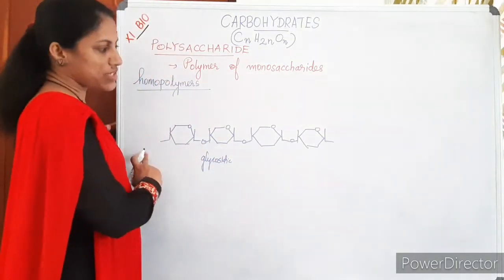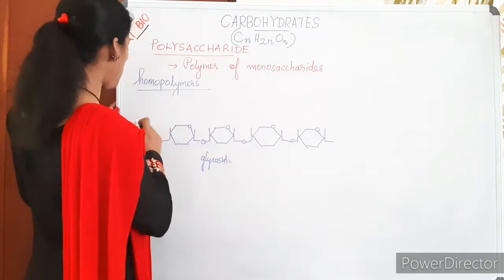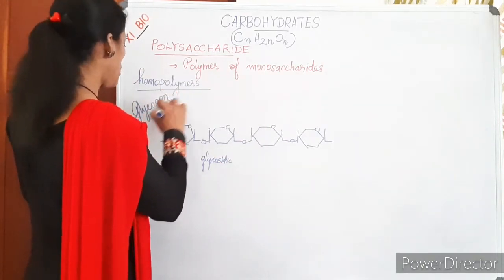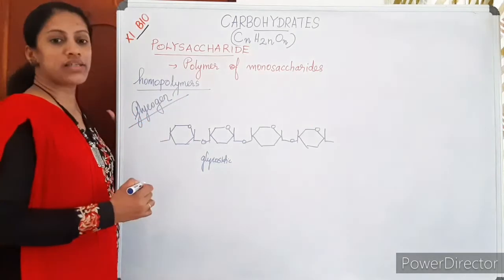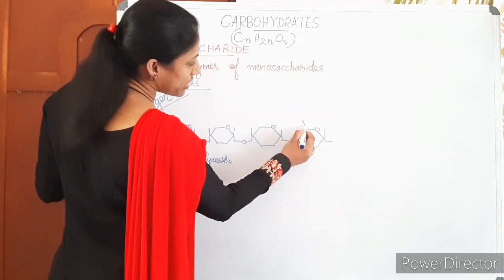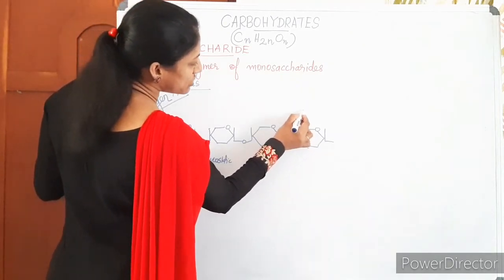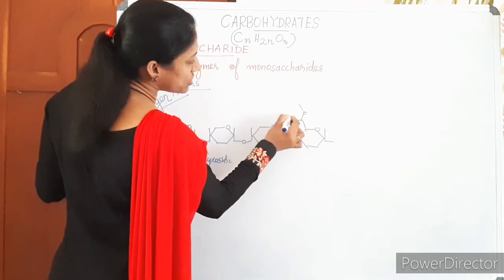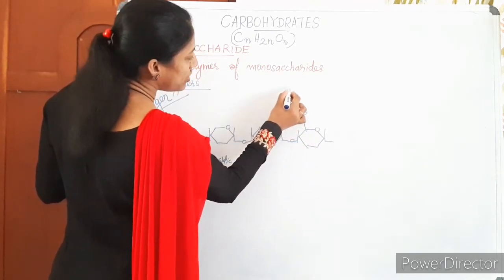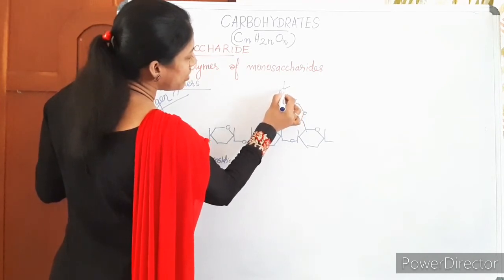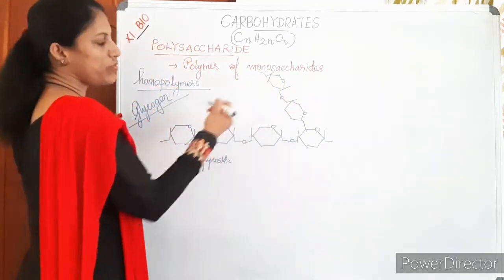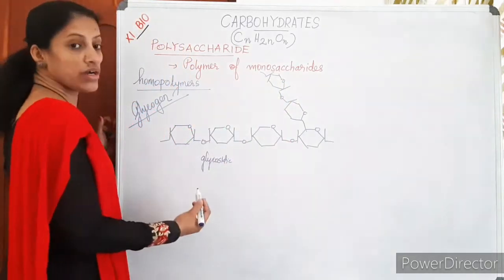It is a straight chain, and glycogen has a branch structure. The next chain, the branches, come from the fifth carbon.